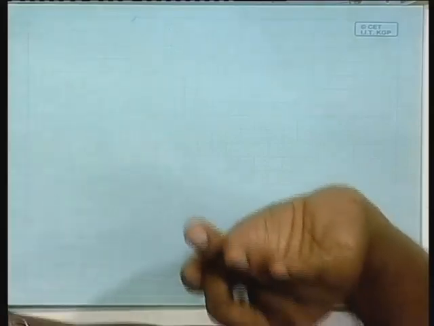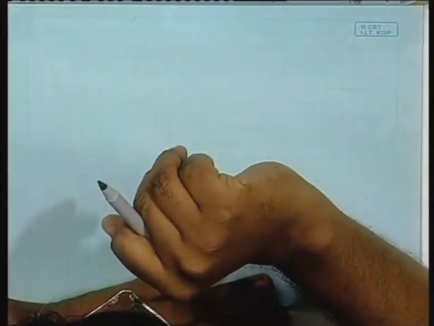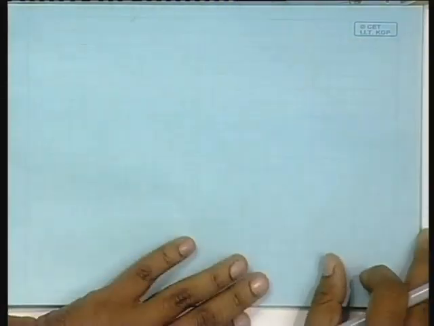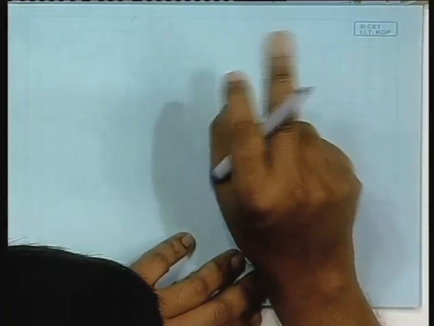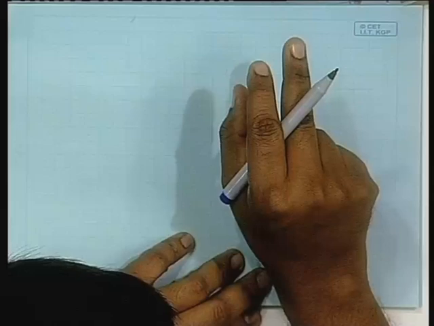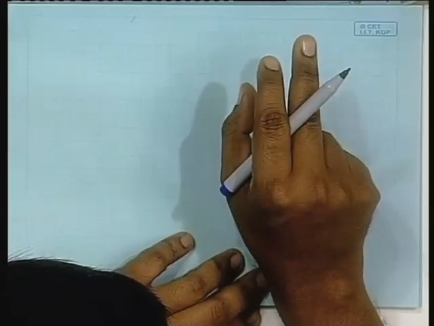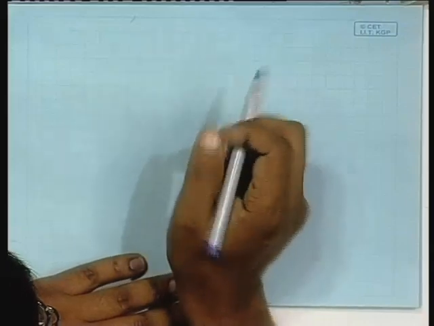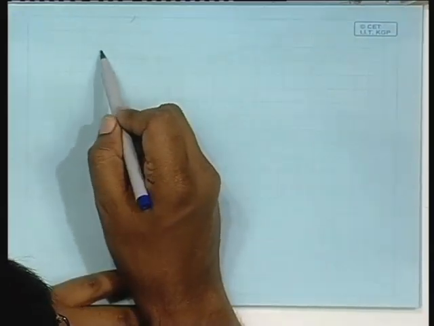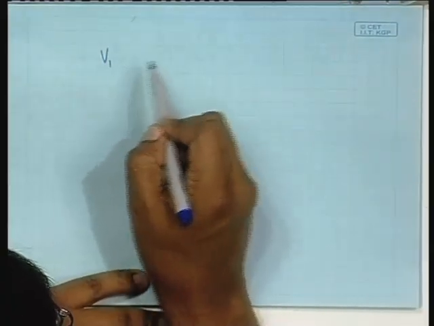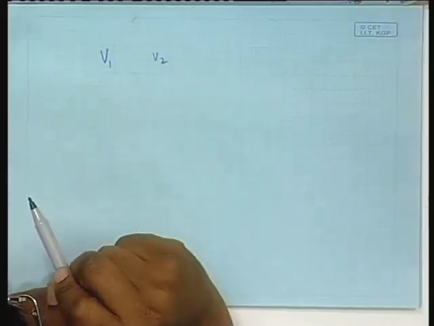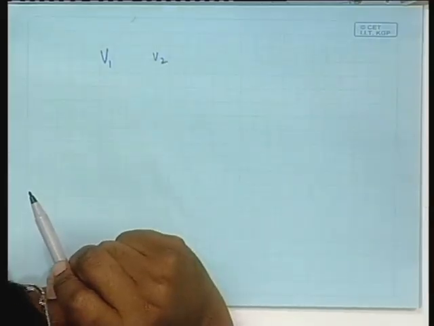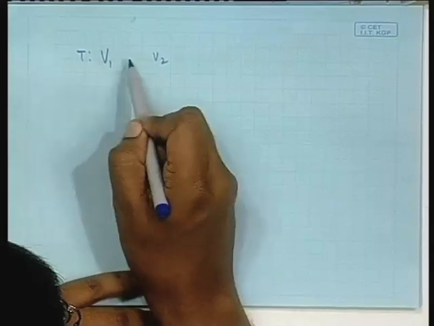I have not told you about linear operation, so I should tell something about it. Suppose there is a vector space V 1, there is V 2, and I define a linear operation between V 1 and V 2.